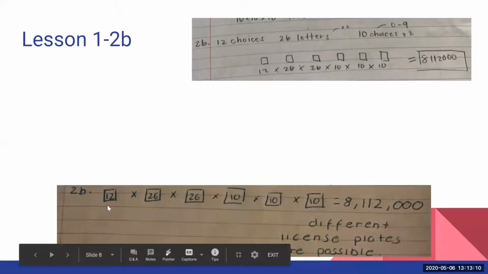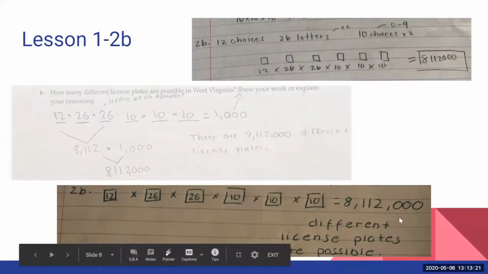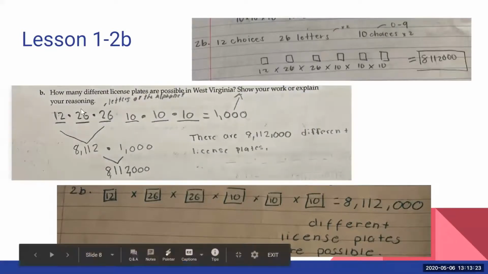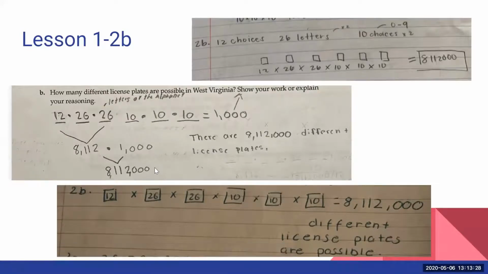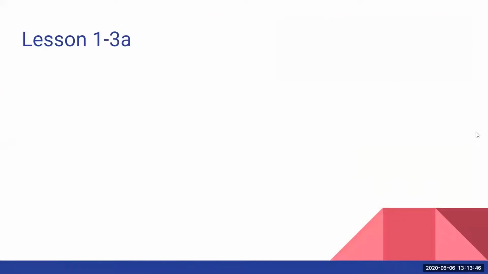This person did something similar. We've got boxes. They filled those boxes with the options for each character, and again they labeled their answer, which I appreciate. Same thing here. This person showed their multiplication happening, which was nice, but ultimately the same answer. So thanks for labeling all your stuff. I thought that was great. It shows that you know why you're putting the numbers where you're putting them, and I think that's really important. So nice job here.